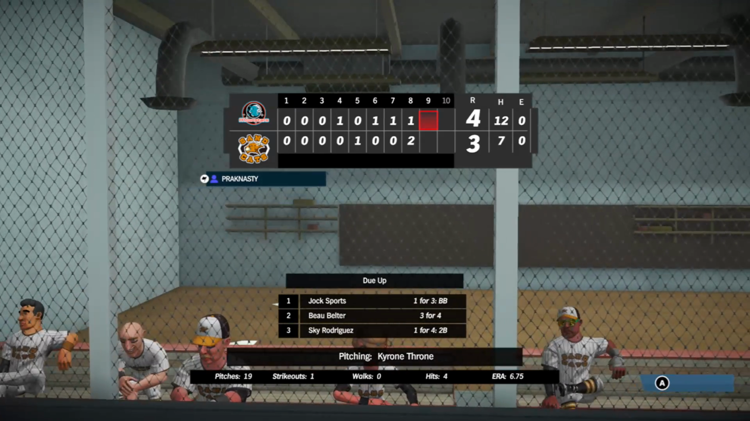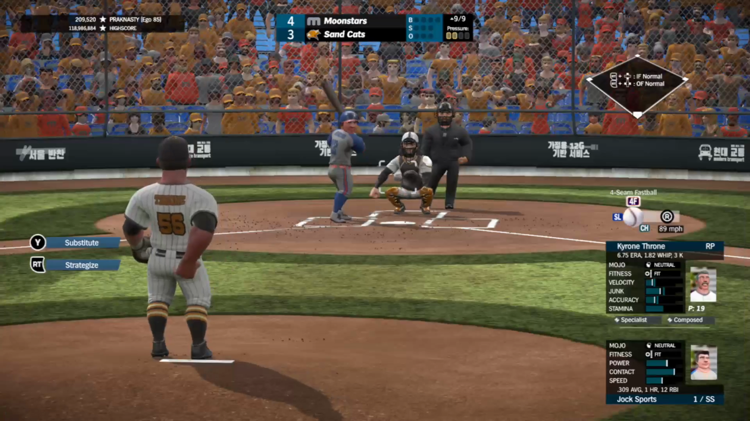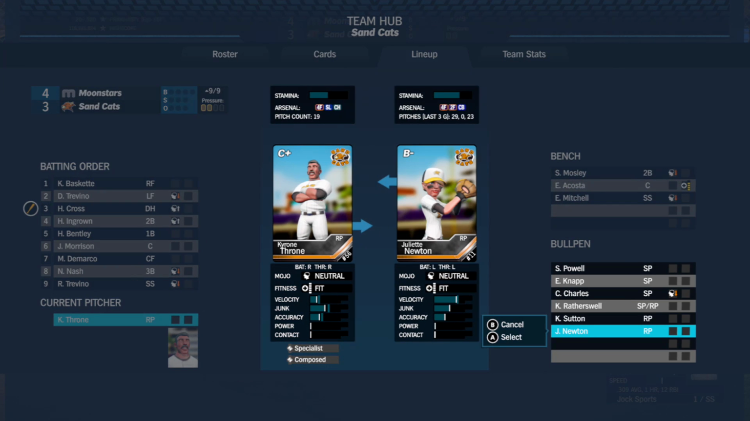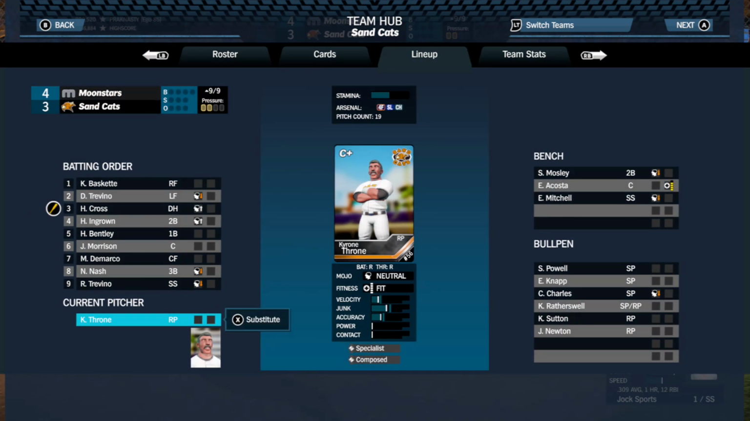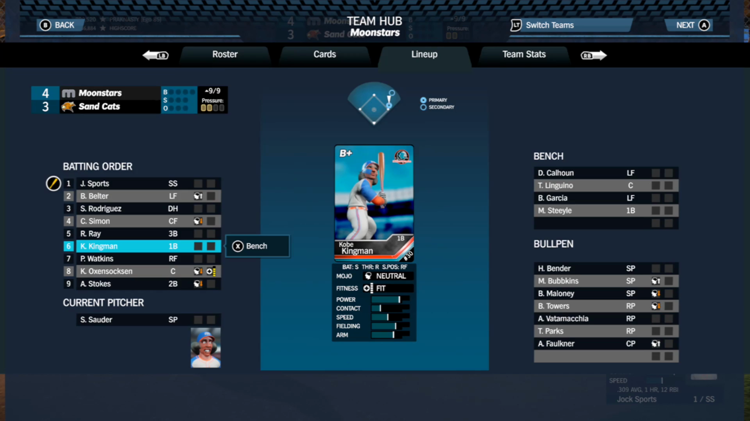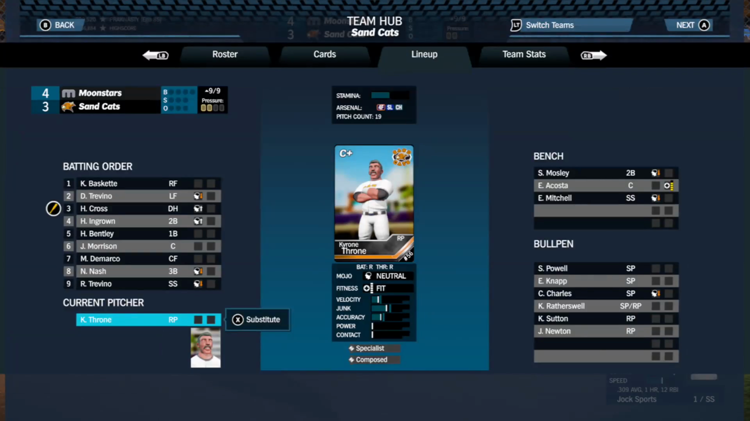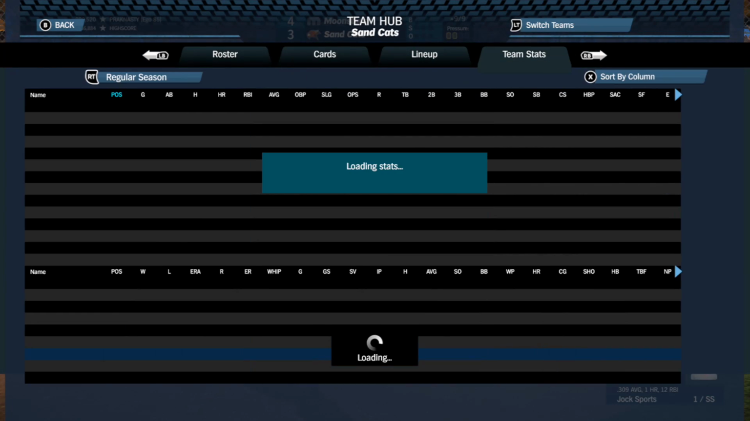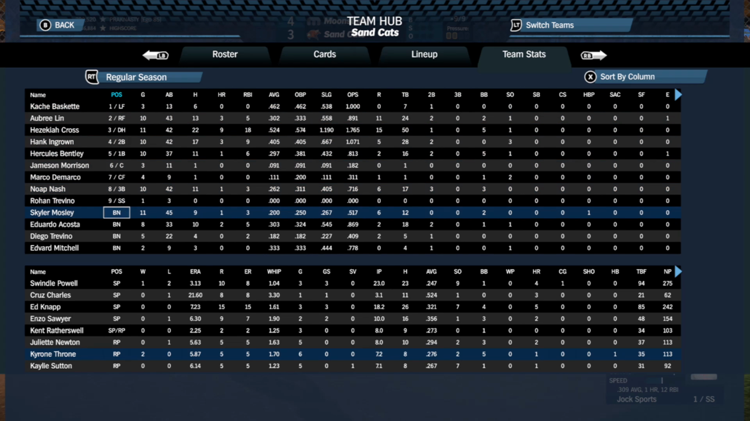Top of the Moonstars lineup due up, though. Sports, Belter, and Rodriguez. Thrown done after 2 innings of relief. Gonna go to... who's up? Bunch of righties, okay. Gonna go to the right-hander, Kaylee Sutton out of the pen. Sutton pitched in the first game in this episode as well. No earned run, no wins or losses.